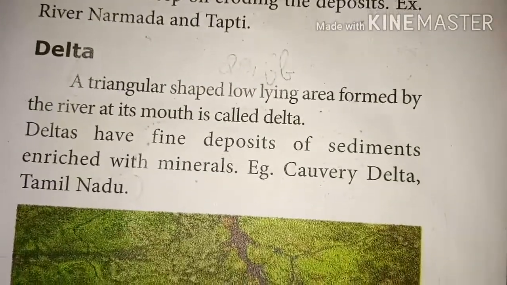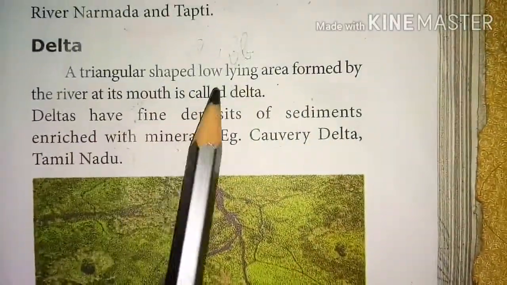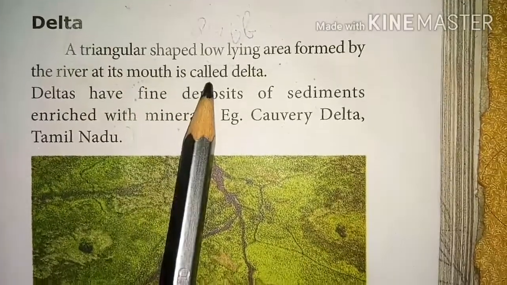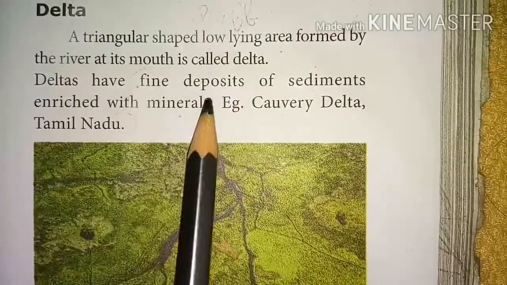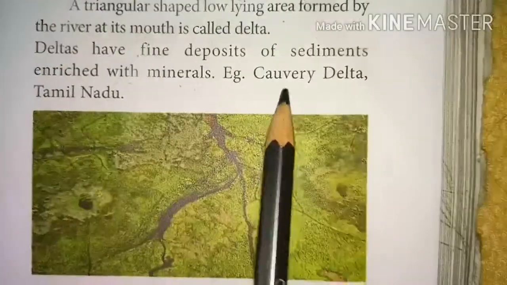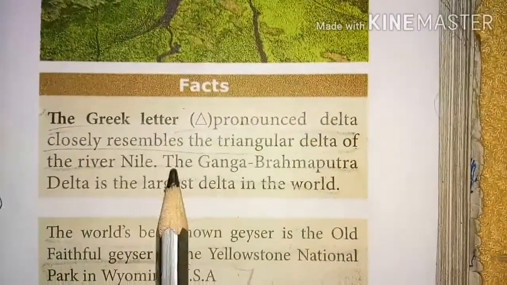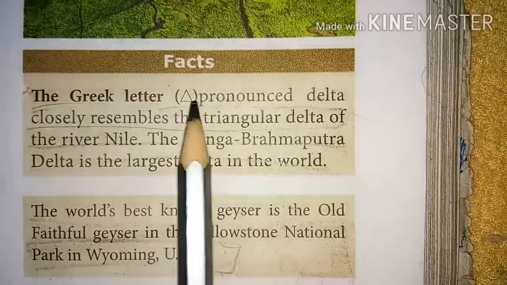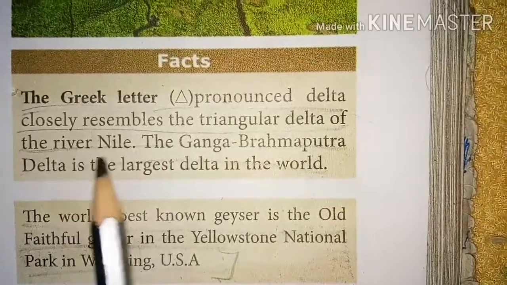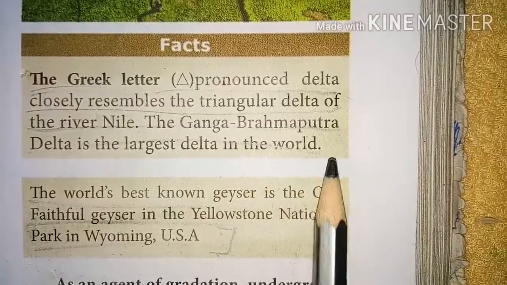Delta. The delta is formed at the river mouth. A triangular shaped low lying area formed by the river at its mouth is called a delta. Deltas have fine deposits of sediments enriched with minerals. Example, Kaveri Delta, Tamil Nadu. The Greek letter delta, pronounced delta, closely resembles the triangular delta of the river Nile. The Ganga Brahmaputra delta is the largest delta in the world.